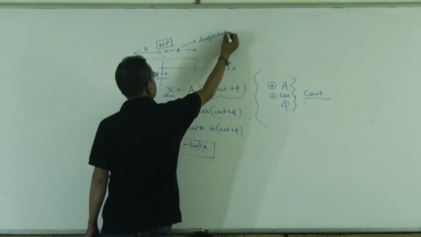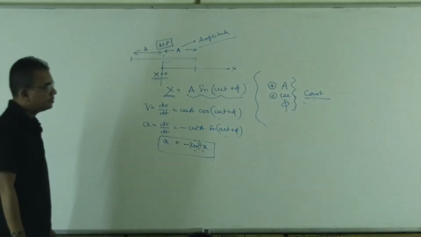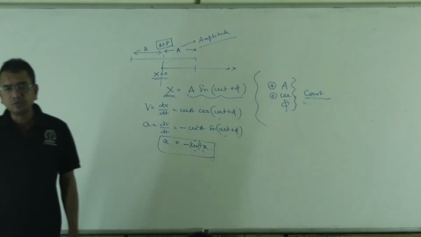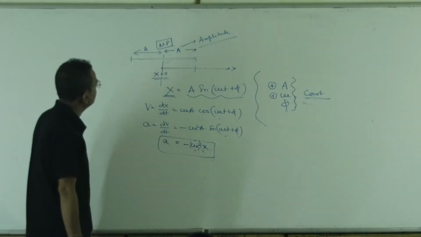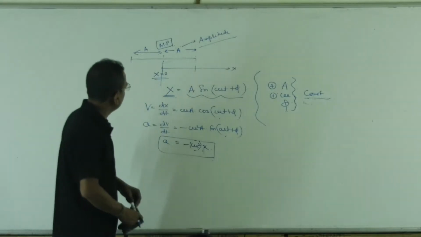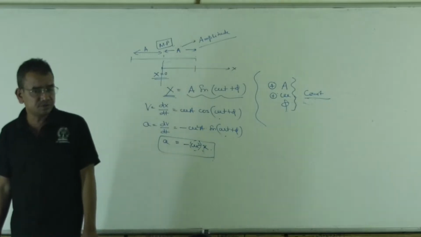Amplitude means the separation between the mean position and either extreme position. In SHM, both extreme points are at the same distance from the mean position, which is called the amplitude of the motion.